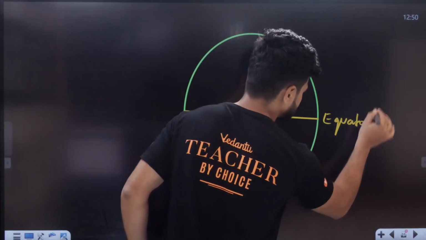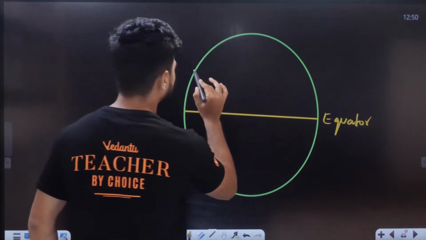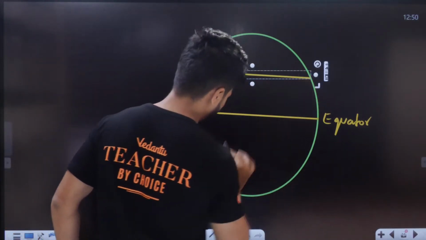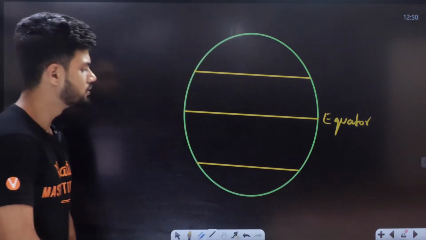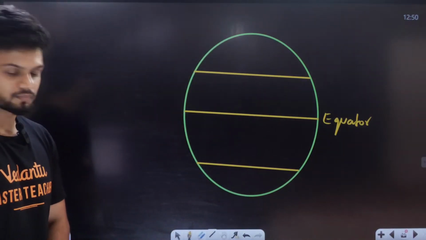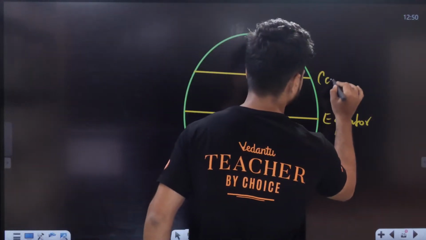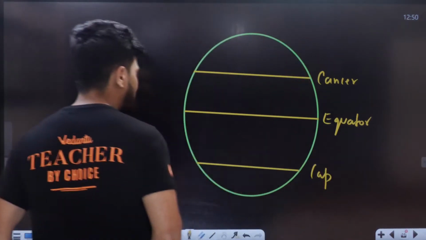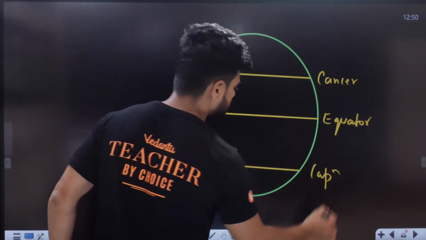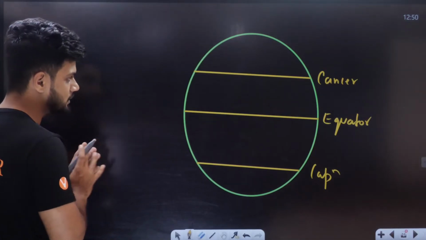Apart from the equator, there are two other imaginary lines on Earth. One is the Tropic of Cancer, one is the Tropic of Capricorn. Now, all of you understand this very simple thing.